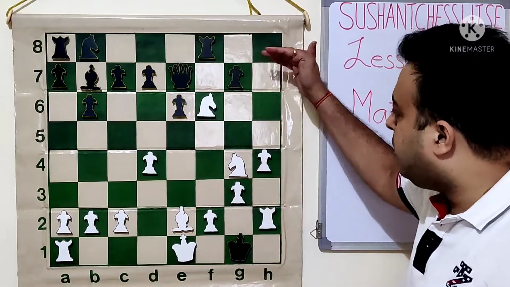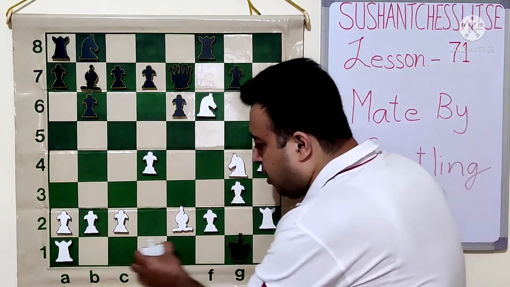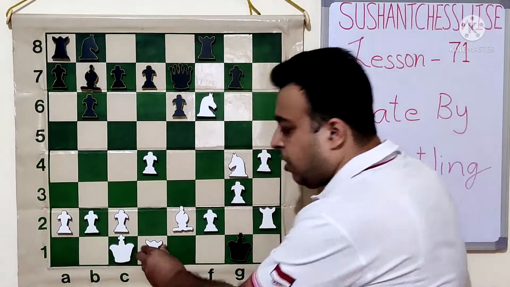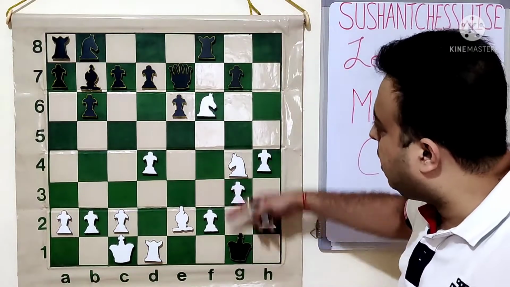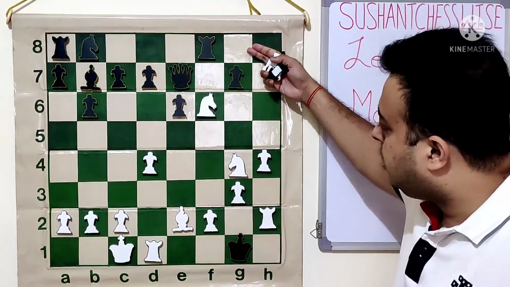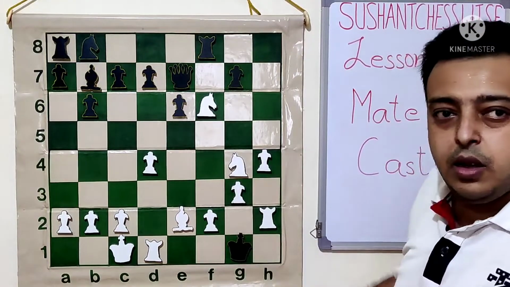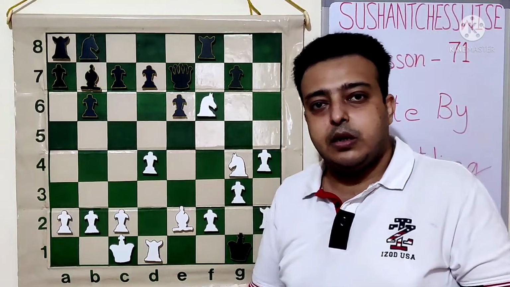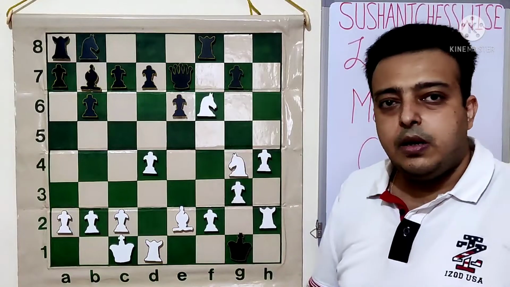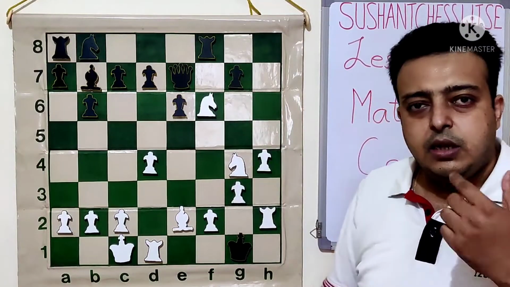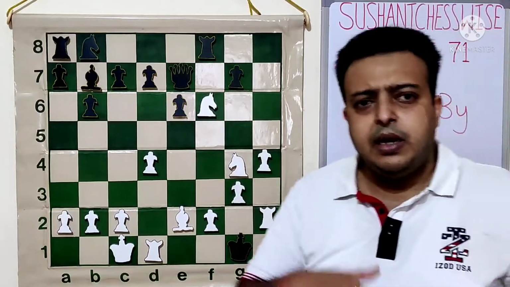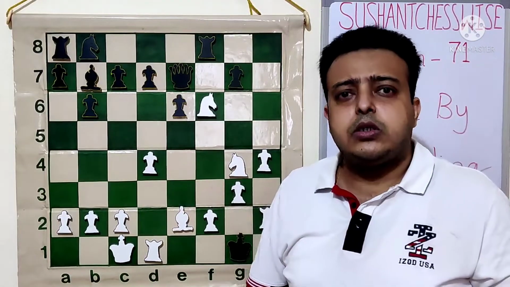Okay, so this is what we will call a complete, full-fledged, out and out king hunt. From the g8 square, the king has been driven to g1. Okay, and white wins over there. Okay, so in this example we see how white built the attack and how the game was continued till the mate.